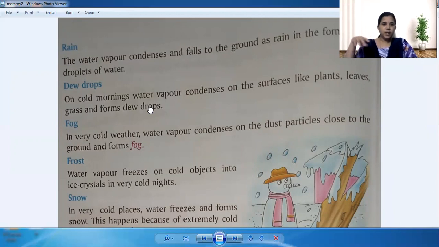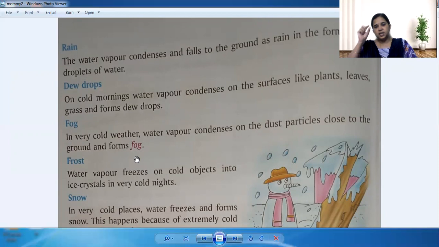Okay. And next, fog. In very cold weather, water vapor condenses on the dust particles close to the ground and forms fog. So this is another form of water vapor, how it comes on the earth. So there is a tiny difference between all those things. What are the dewdrops?